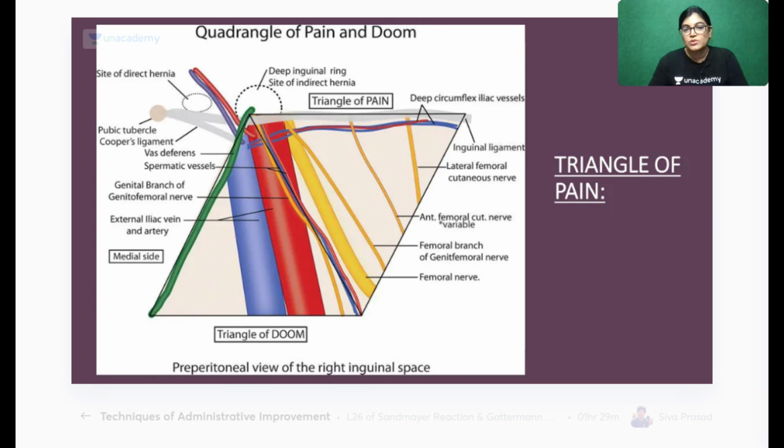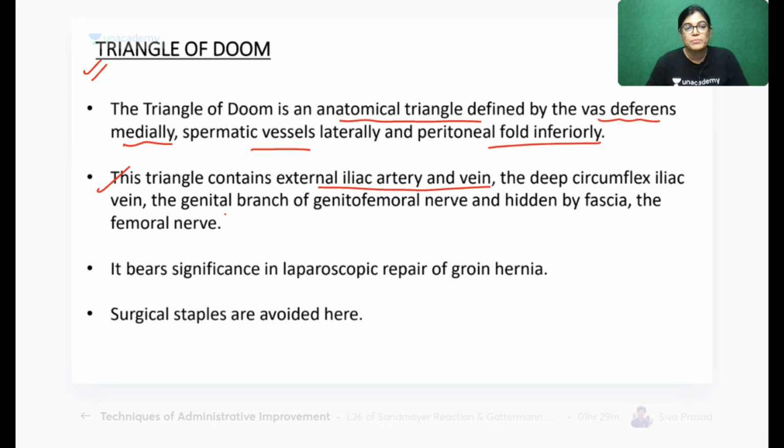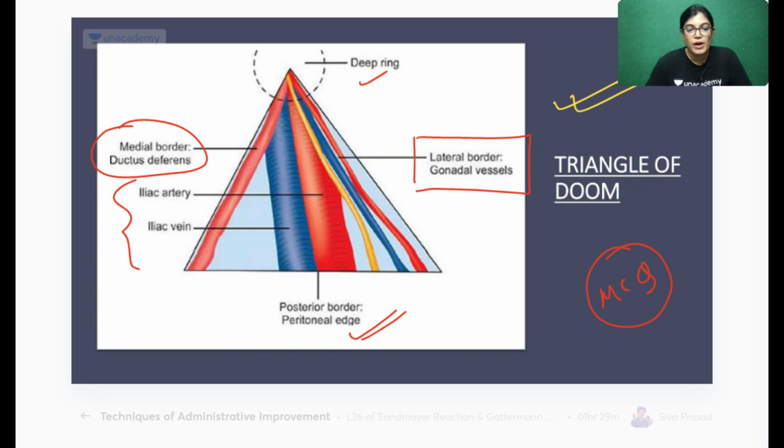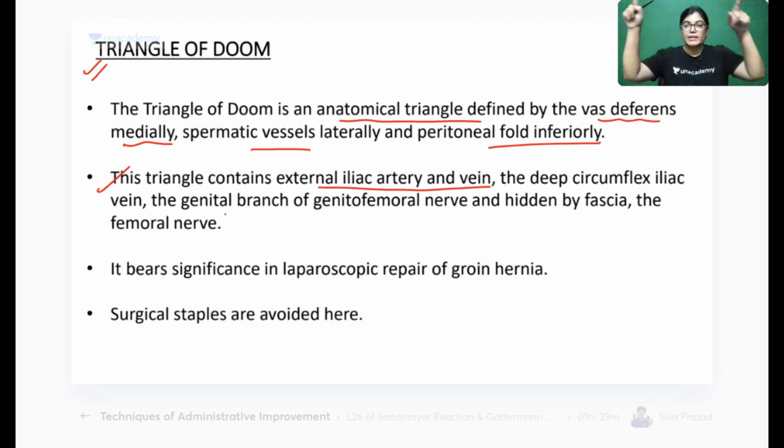So Dr. Tariq, I will show you this diagram. This will make you understand. Okay, so firstly, let's complete this. I have not discussed the triangle of pain till now, so please wait. Please wait.